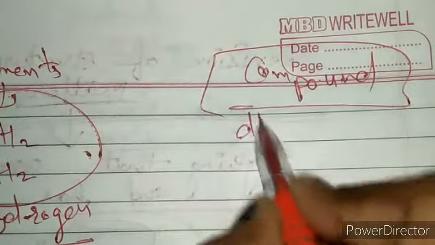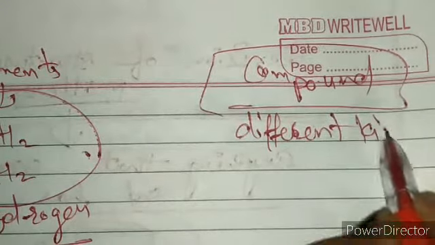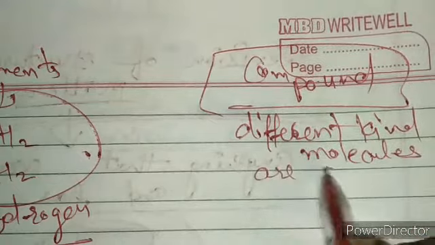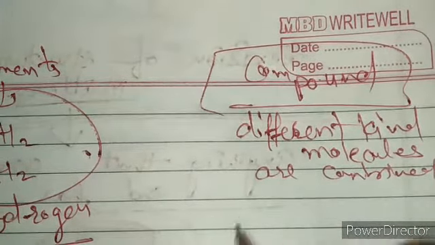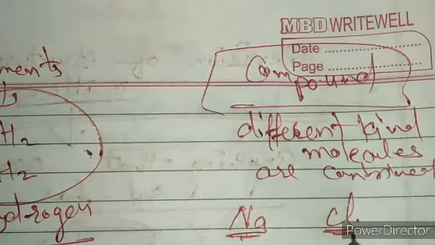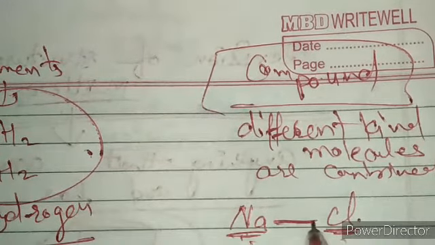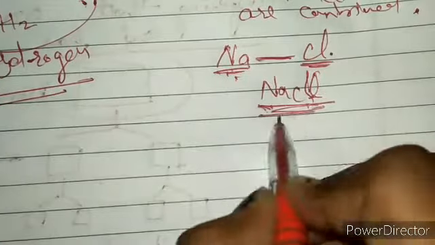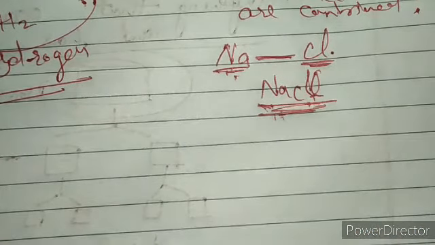When different kinds of atoms are combined. Got it? For example, sodium and chlorine. Both are different, but when they make a bond, they form NaCl, that means sodium chloride, which is the common salt that we use in our daily life.